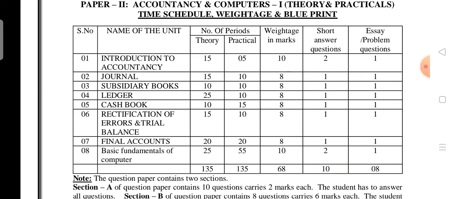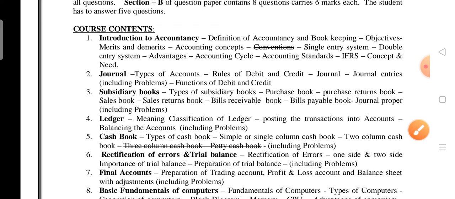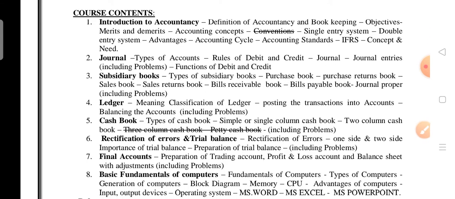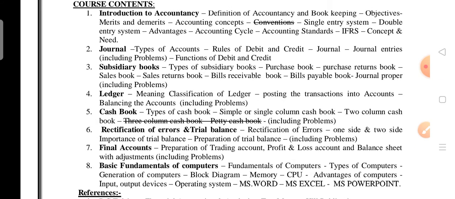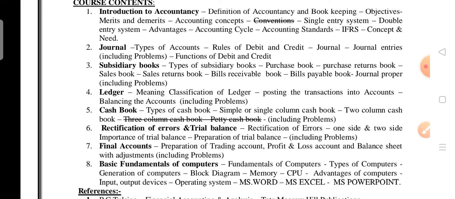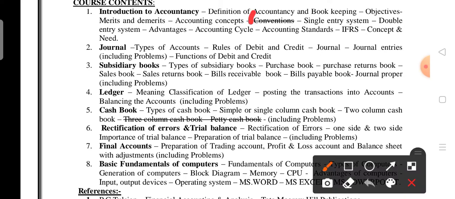Let me see the course content. All the units will be there. This is the syllabus of paper two, accountancy and computers, for the insurance marketing people. So here, the introduction to accountancy: conventions is a deleted topic. In the journal, nothing is deleted.